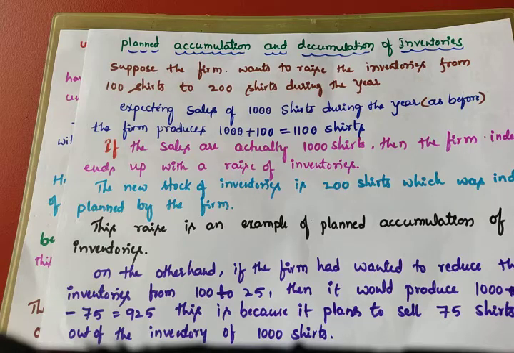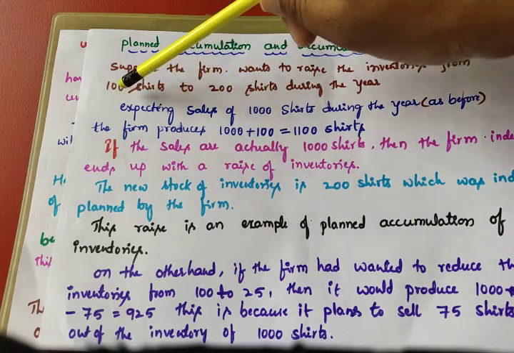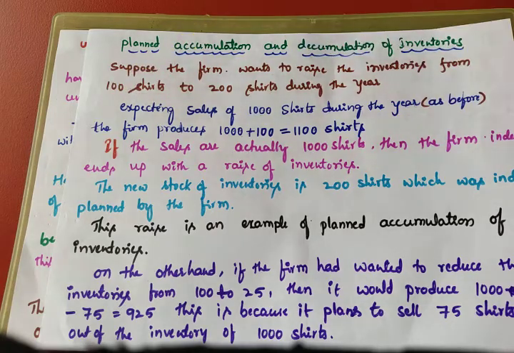Suppose planned decumulation of inventory means the firm wanted to reduce the inventories from 100 to 25. Here just forget about 200. They are already having how many shirts? 100. So in this year, if the firm wanted to reduce the inventories from 100 to 25, they decided to keep an inventory of 25 shirts out of 100.